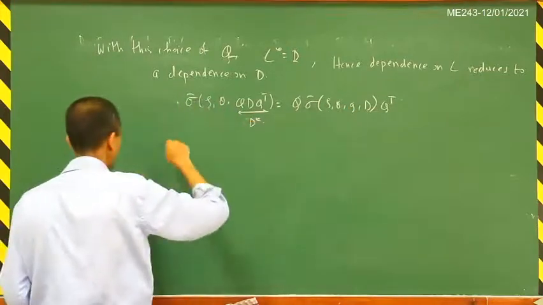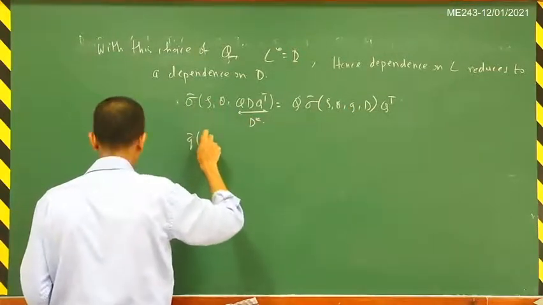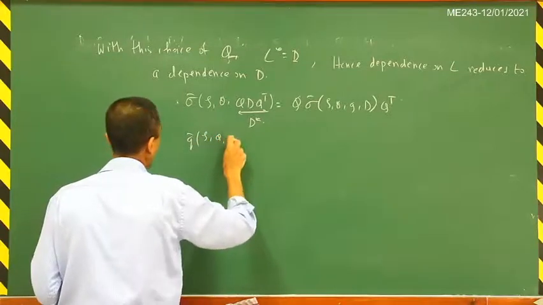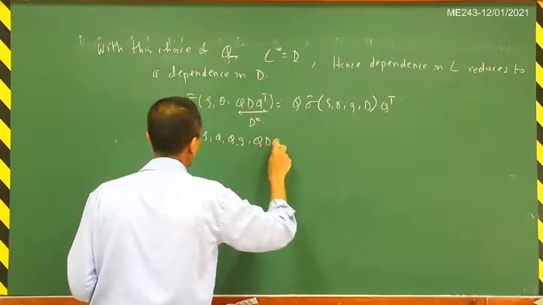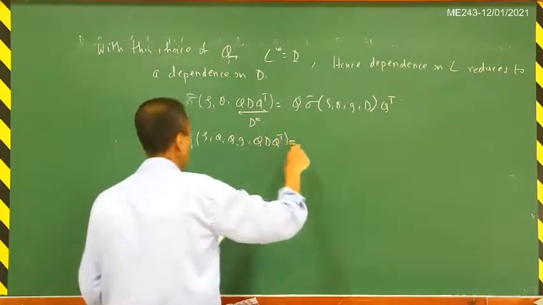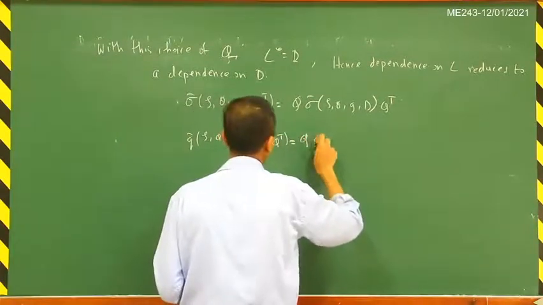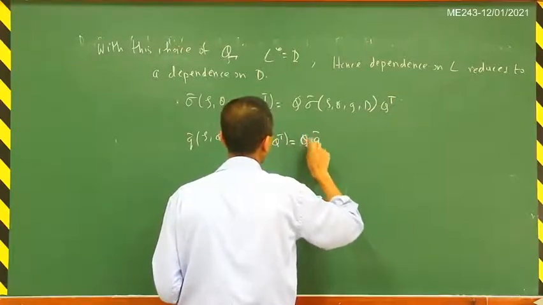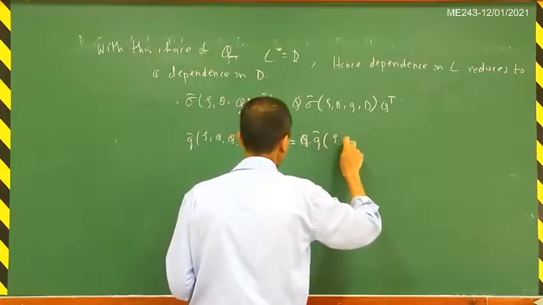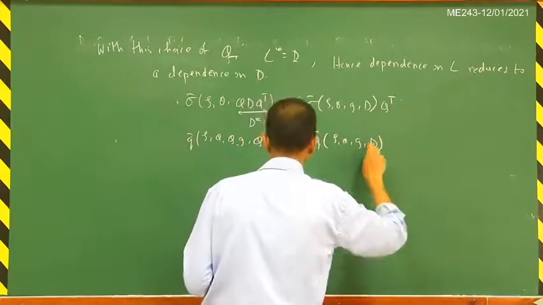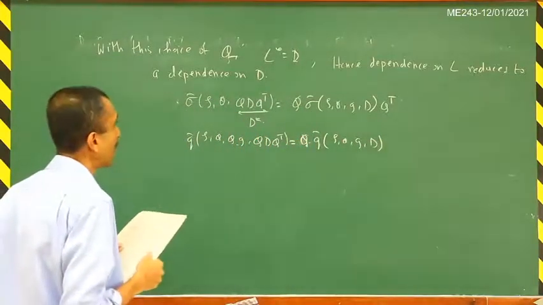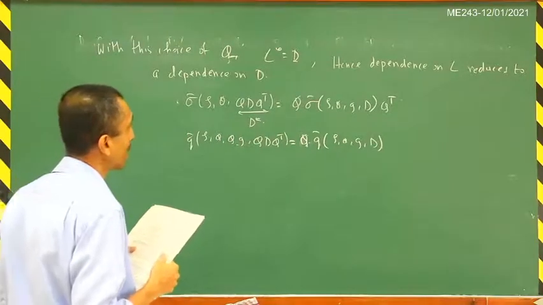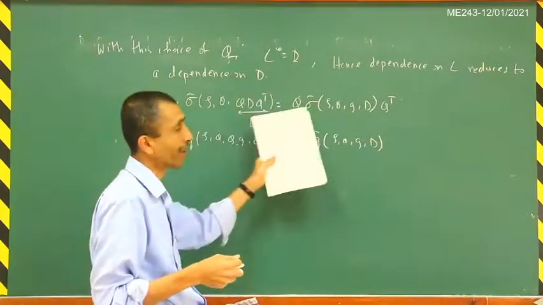Similarly you will get Q tilde of rho theta, QG, times QDQ transpose is equal to Q times Q tilde of rho theta G D. And so now we need to find the characterizations for such functions.